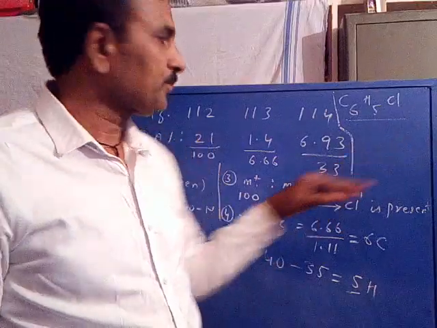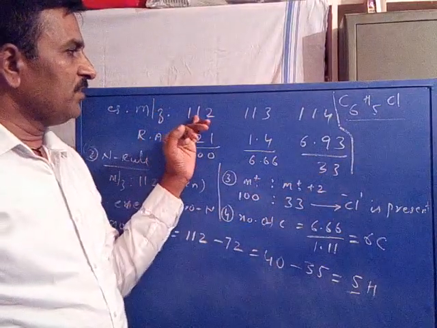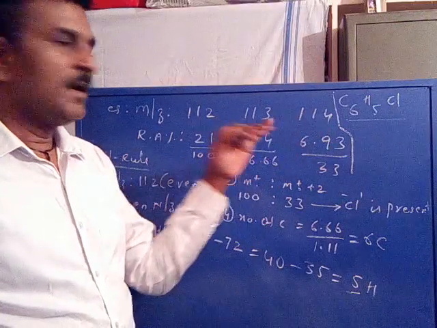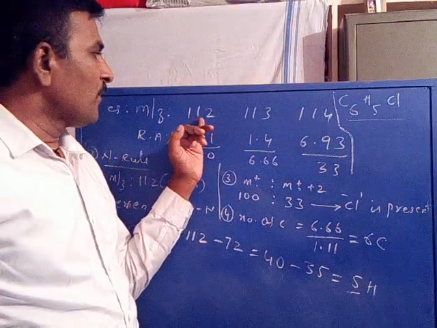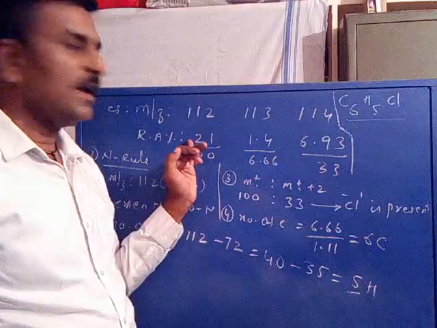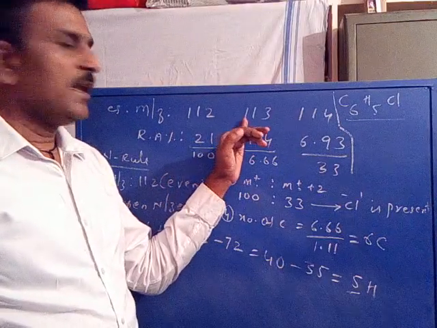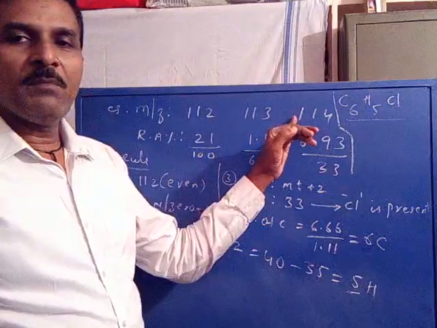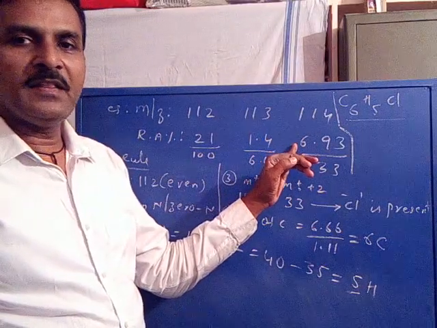Is it clear? Now this is the series of signals 112, 113, 114 obtained from the spectrum at higher m/z values. Their original intensities: molecular ion intensity 21, molecular ion plus 1 signal intensity is only 1.4, molecular ion plus 2 signal intensity is 6.93.